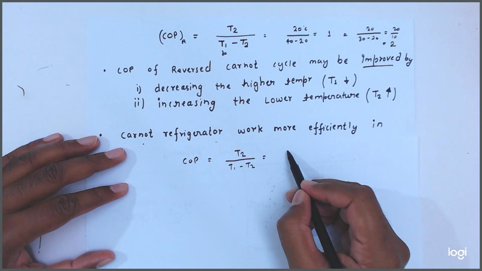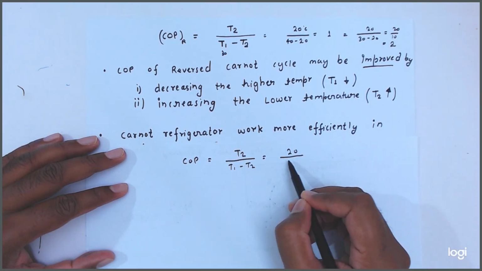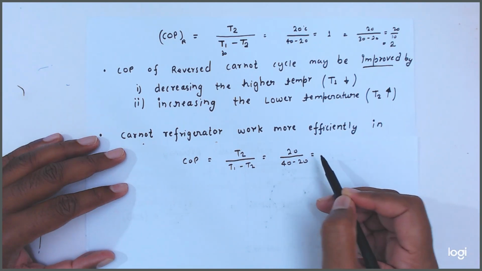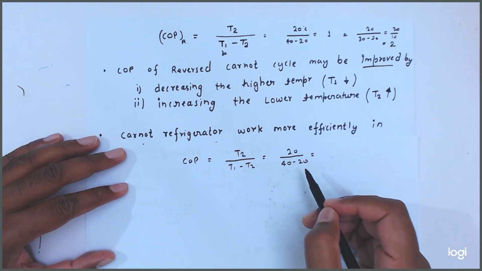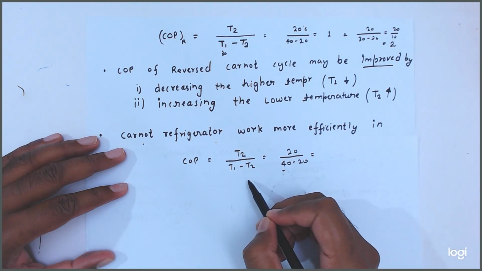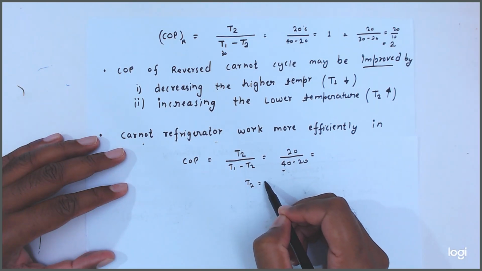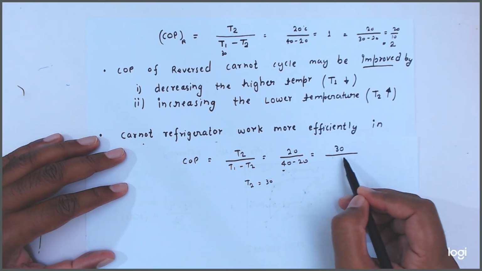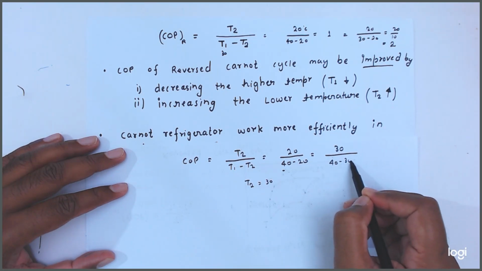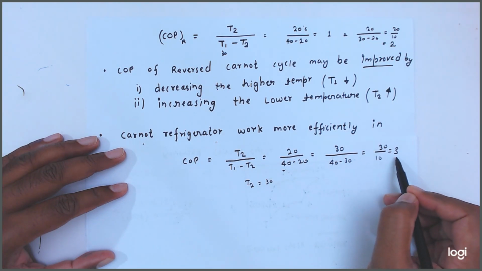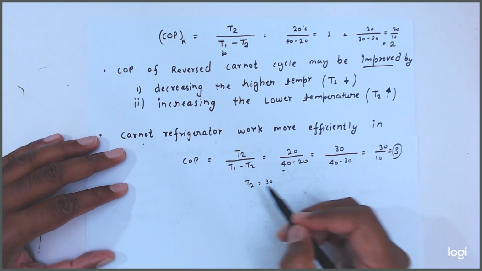Let's take the example again: 20 degree centigrade, and 40 degree centigrade minus 20 degree centigrade. This is the initial case. Now we are increasing the temperature T2 to 30 degrees centigrade. So this is 30 divided by 40 minus 30, which is 30 divided by 10, equal to 3. So from here also COP is increased.